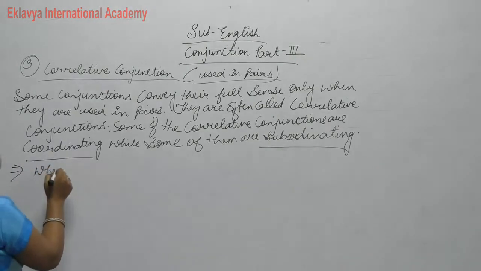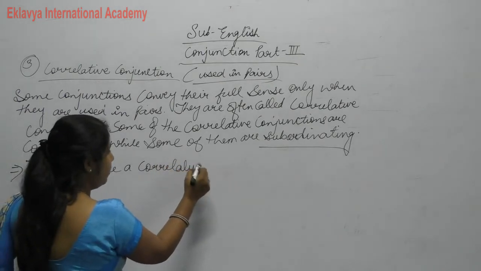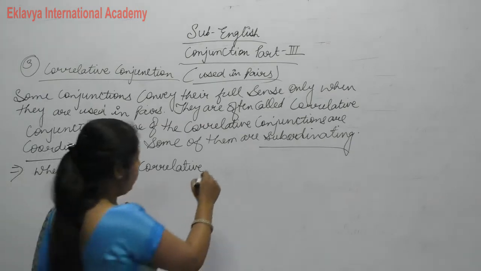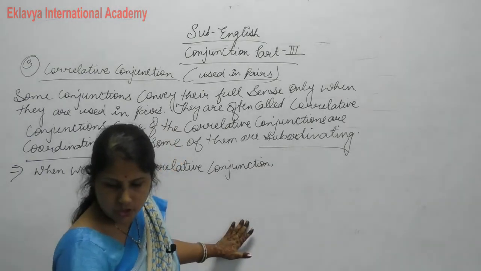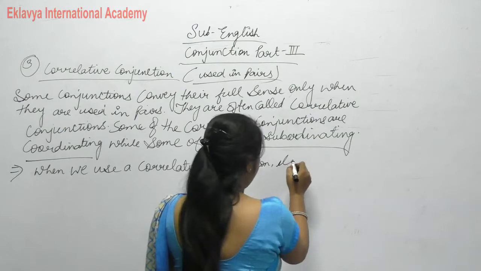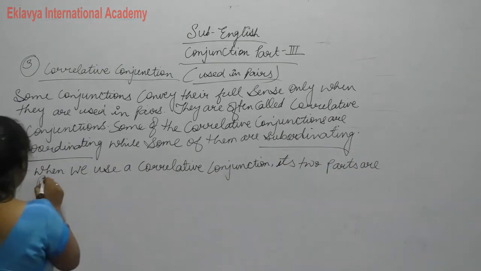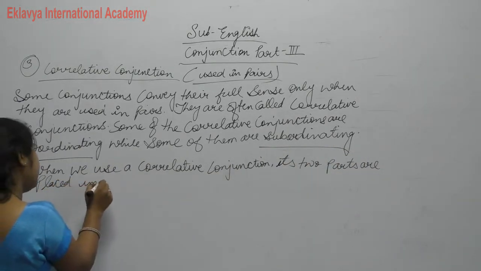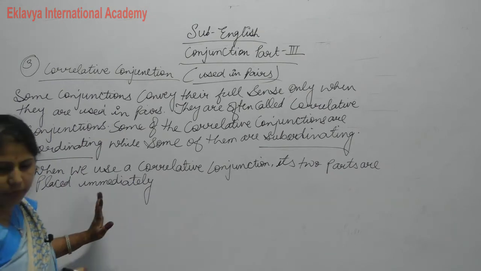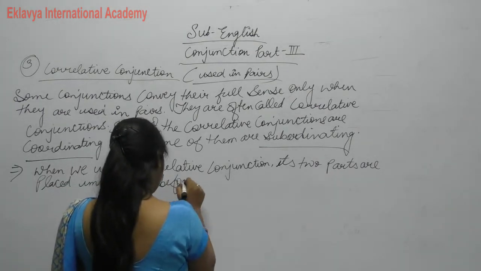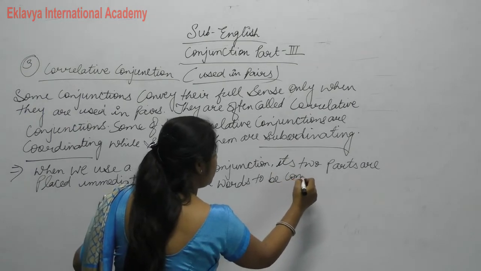When we use a correlative conjunction, its two parts are placed immediately before the words to be connected.